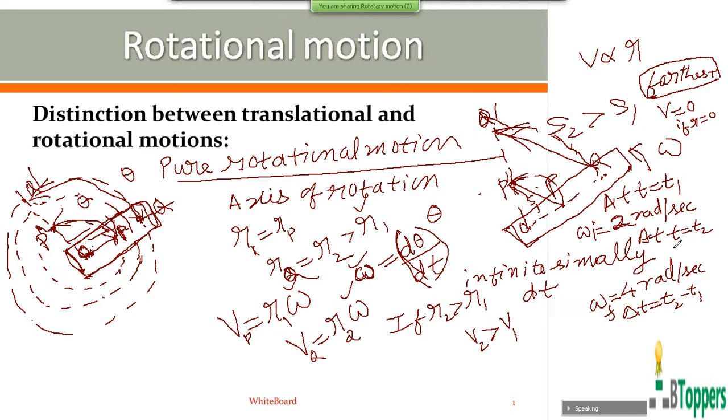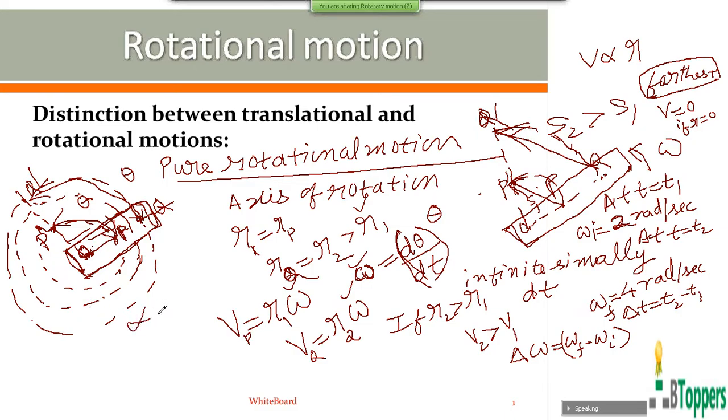That means for a rigid body in pure rotational motion, the angular velocity may be changing with time. But at any particular instant, instantaneous angular velocity will be same for all the particles of the rigid body. And you can say that change in the angular velocity will be the same for all the particles of the rigid body in a given time interval when the rigid body performs pure rotational motion.